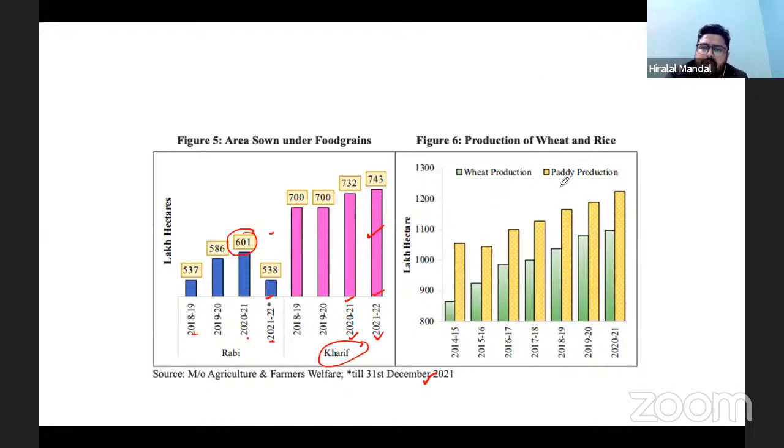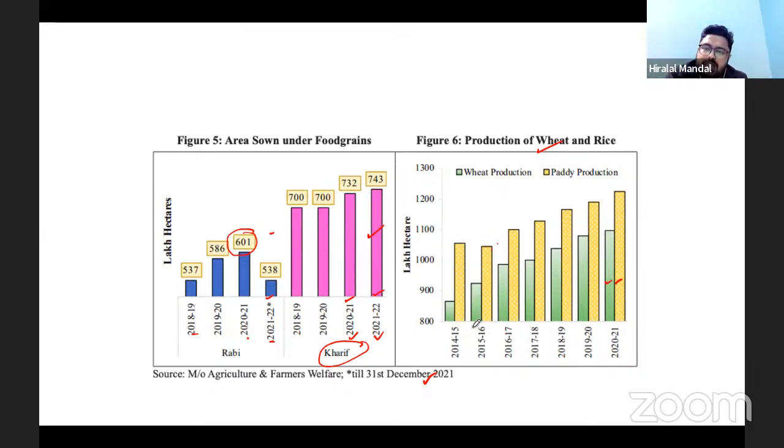Now, production of wheat and rice. Look at the paddy production, it is continuously rising, and it is rising in proportion to the wheat production as well. Both wheat and paddy production have gone up in 2020-21.